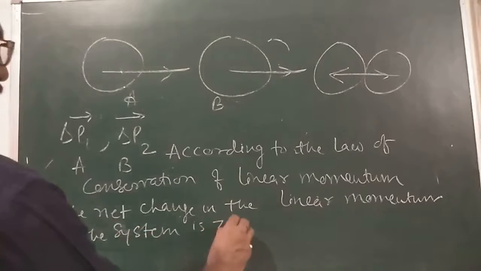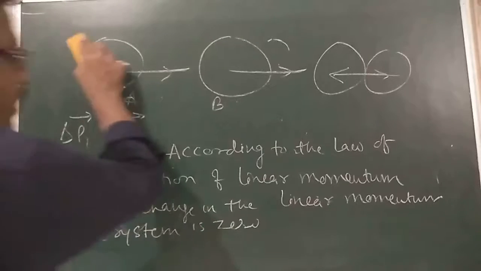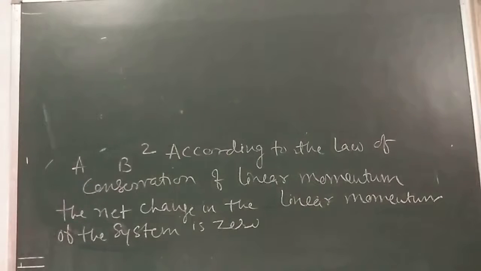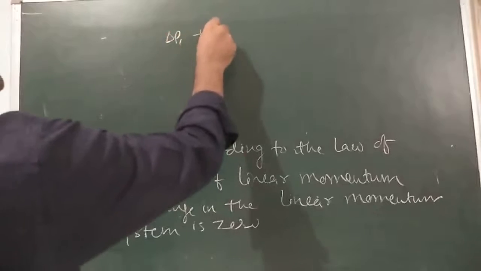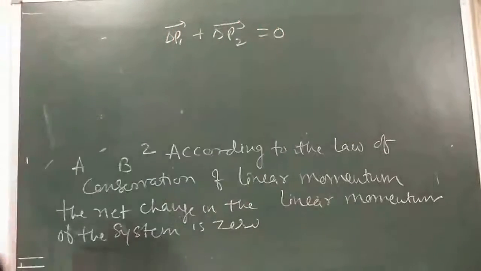This we know very well. So I can write here delta P1 plus delta P2 is equal to 0. This is called the law of conservation of linear momentum.